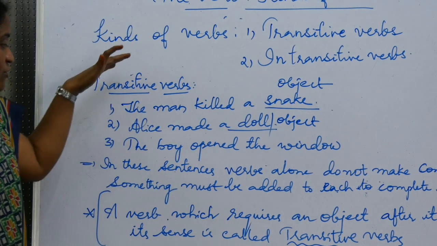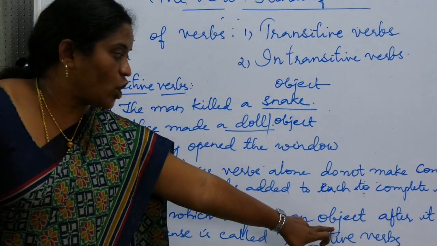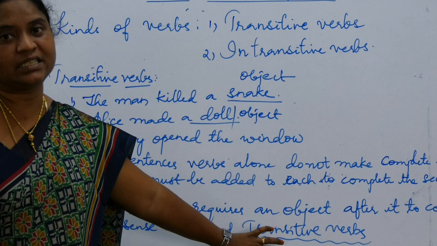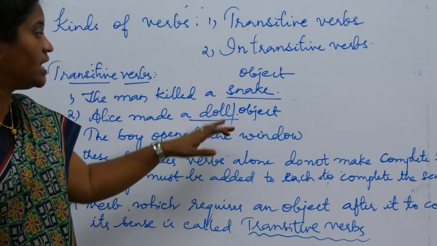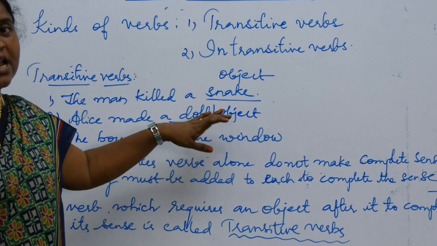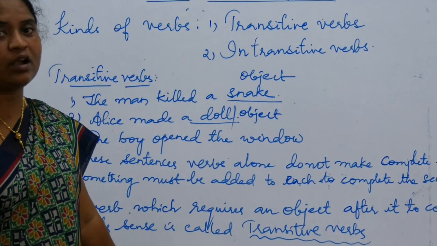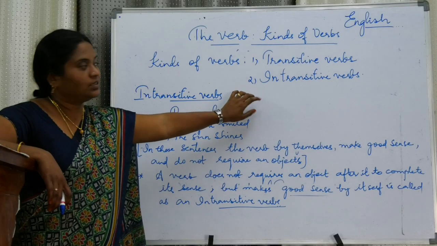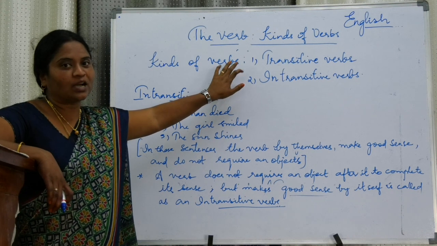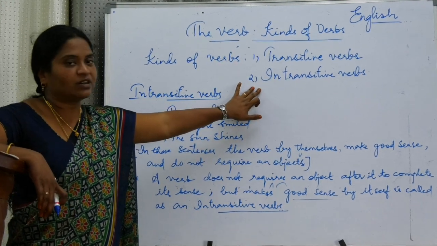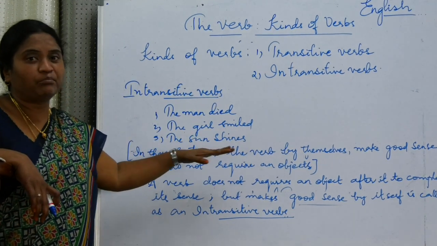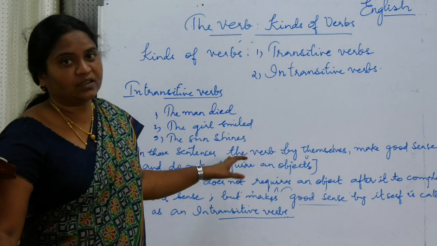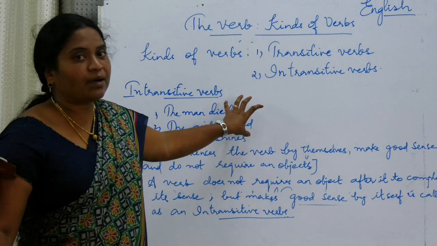Understood, children? So a transitive verb is a verb which requires an object after it to complete its sense. Transitive verbs require an object to complete their sense. Next, intransitive verbs. Transitive verbs require an object to complete their sense, whereas with intransitive verbs the sentence itself makes a complete sense. It does not require any object to give a complete meaning.